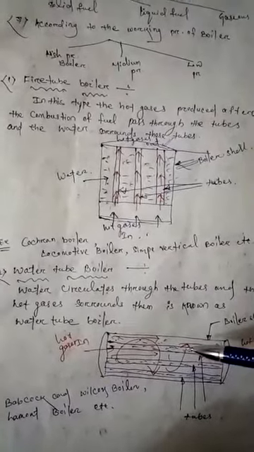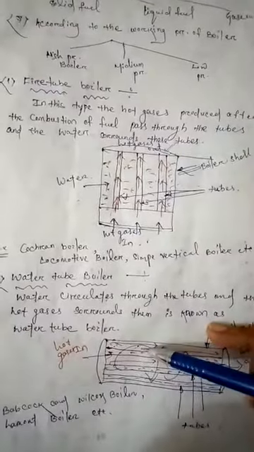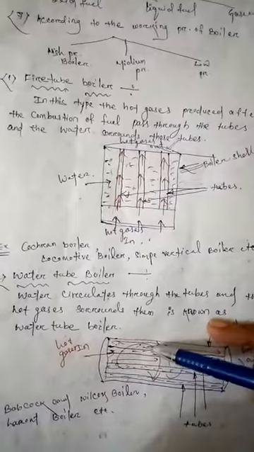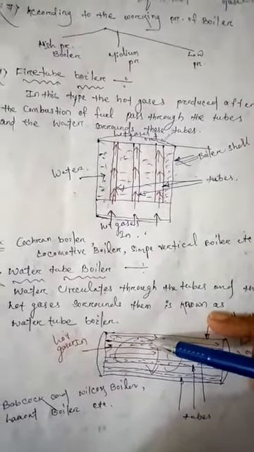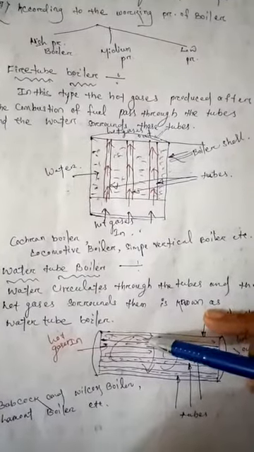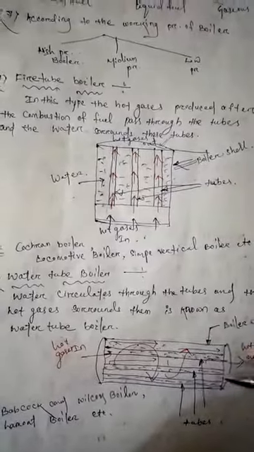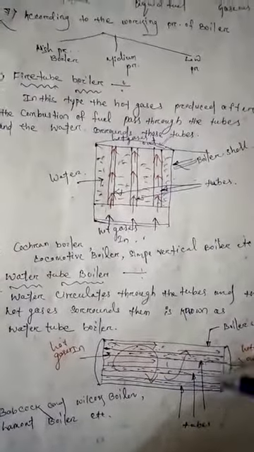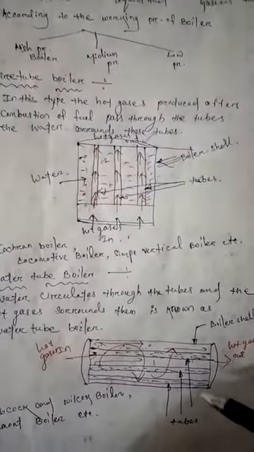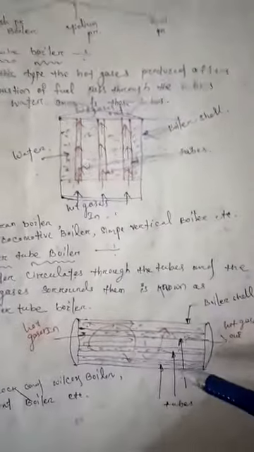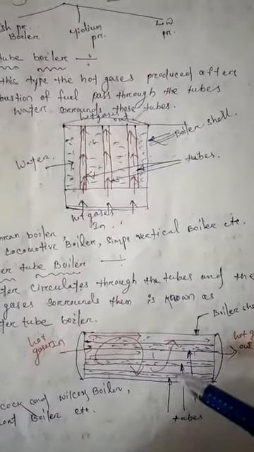In this boiler, the pressure of steam created is high because the hot gases surround the tubes. Therefore this type of boiler is known as a high pressure boiler.